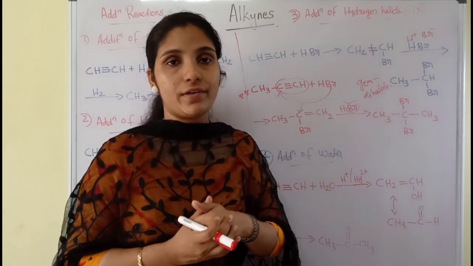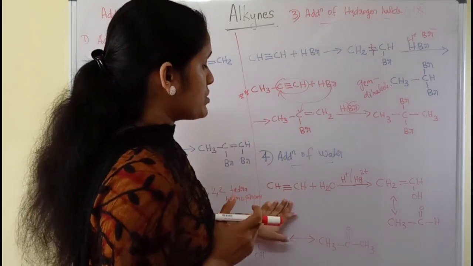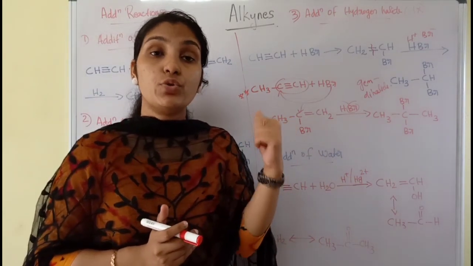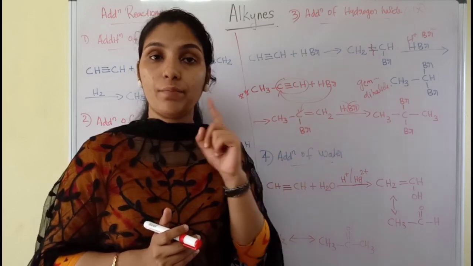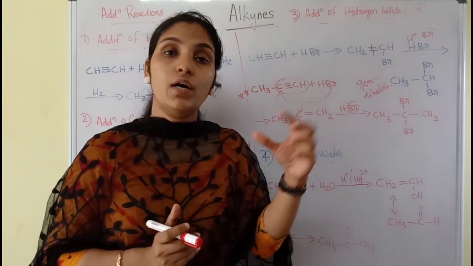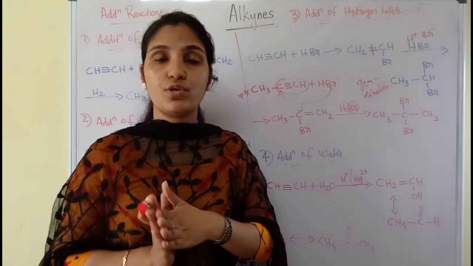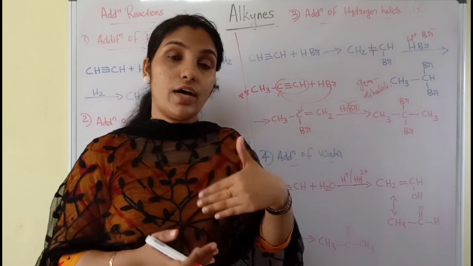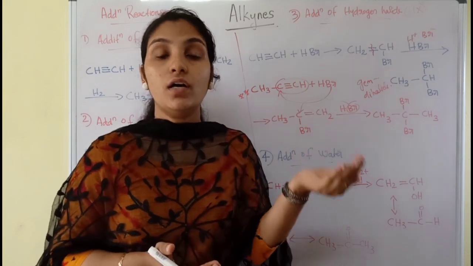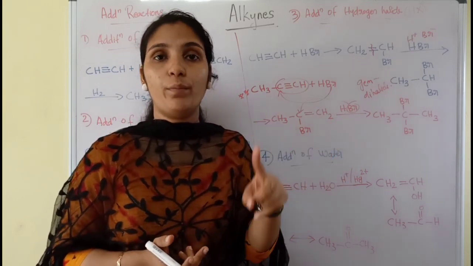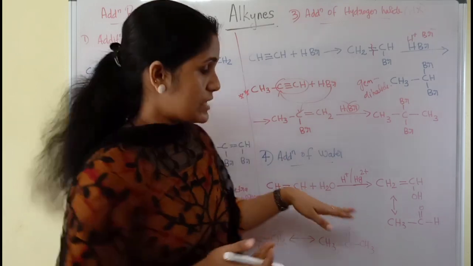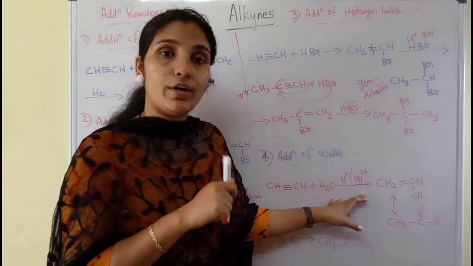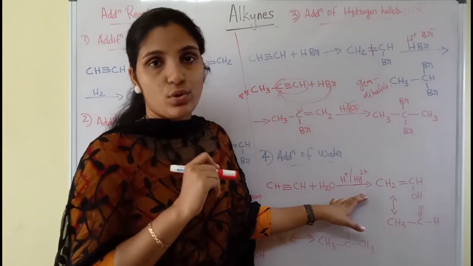How is water added? Addition of water to the alkyne is in the same manner, as we learned in the previous case: to the alkene, if water is added in presence of a trace amount of acid, the product will be alcohol. Here also the product obtained will be alcohol, but along with the acid, it is heated with one more compound, that is mercuric sulfate. That's why I have written Hg2+ here. Along with acid, a minute quantity of mercuric sulfate is also used.